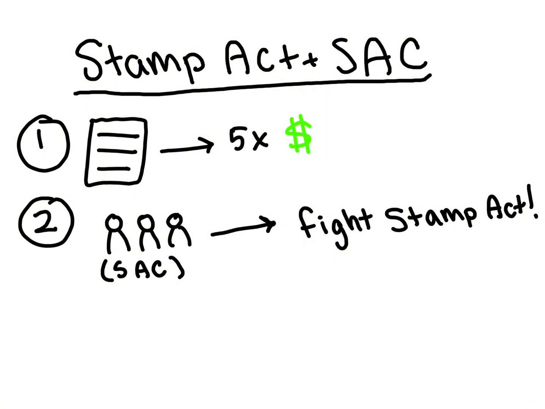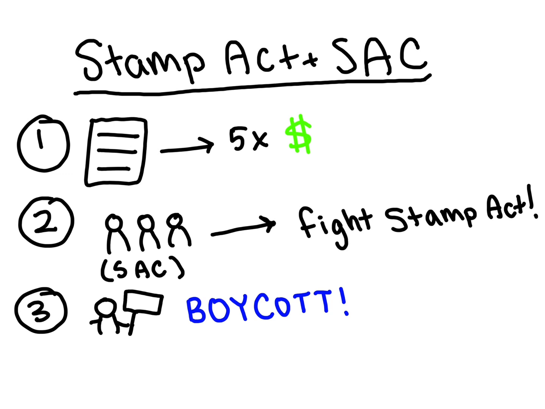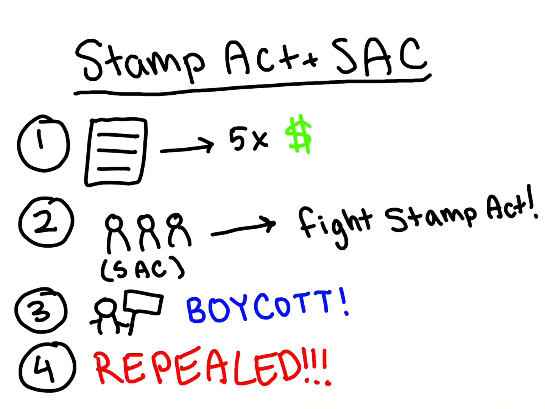Next, the Stamp Act and the Stamp Act Congress. First, the British were still in debt from the Seven Years' War, so they put taxes on stamps and other legal documents. Then the Stamp Act Committee formed together to fight the Stamp Act. Then the colonists boycotted the Stamp Act. And finally, the British repealed it.